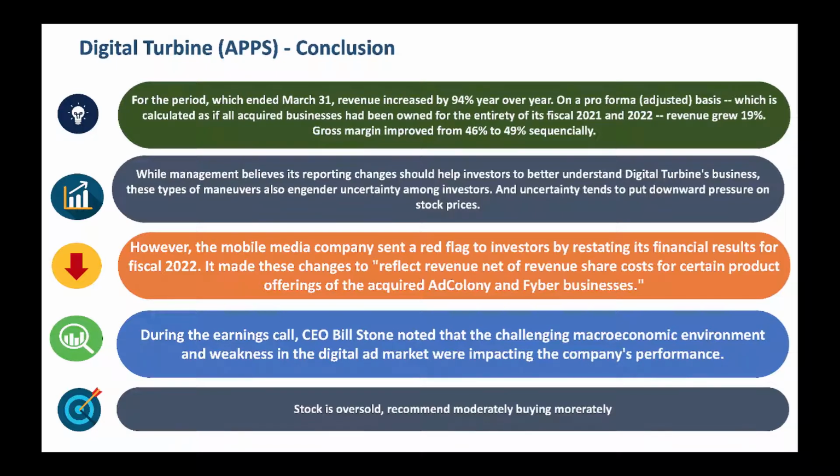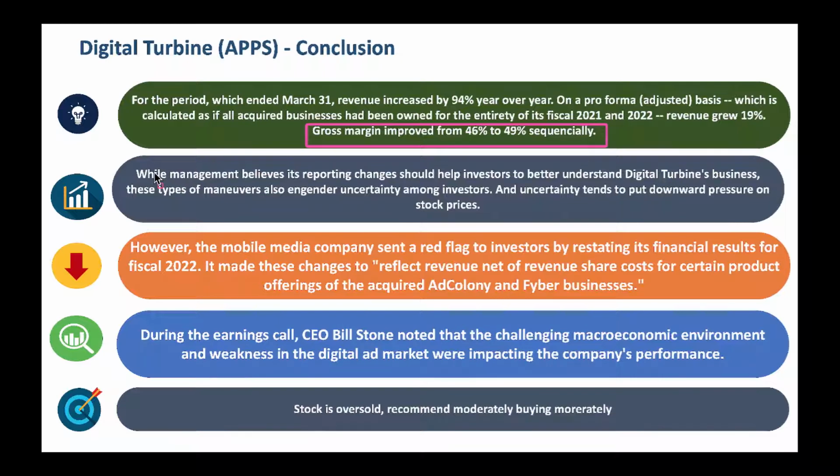From a conclusion perspective, look, the stock, Digital Turbine, the revenue increased by 94% year over year. That's a good one here. And gross margin also improved from 46% to 49%. I think overall it's a good one here. And they also did some accounting changes that did not go well.